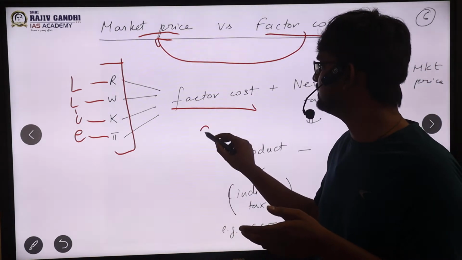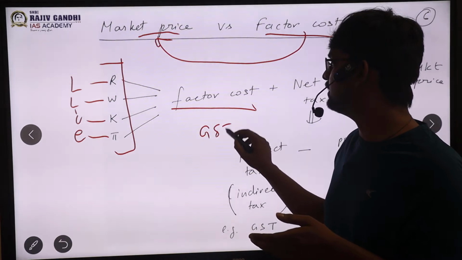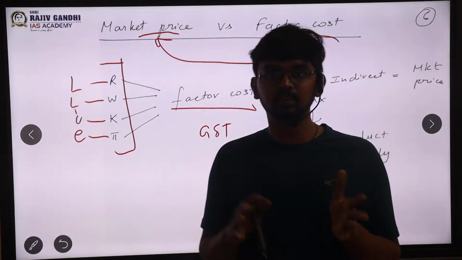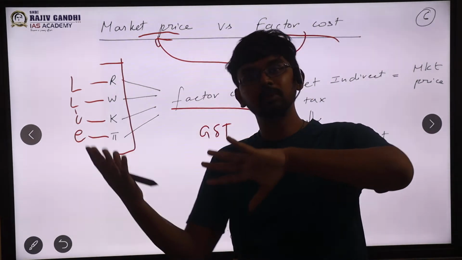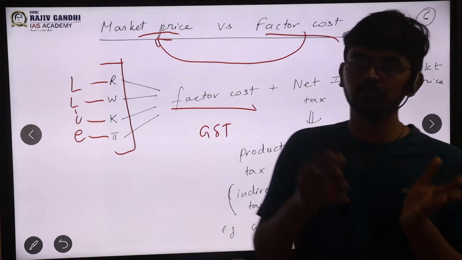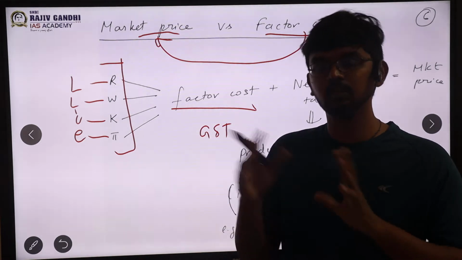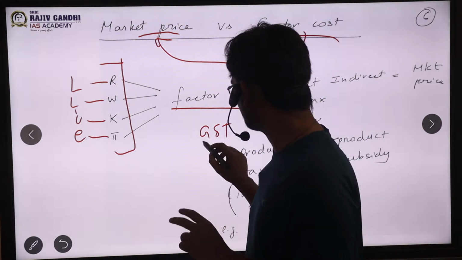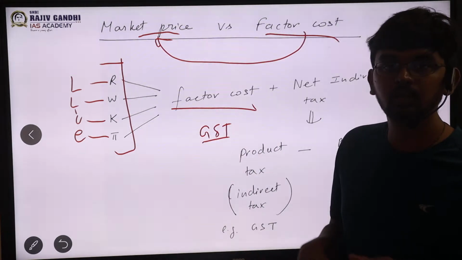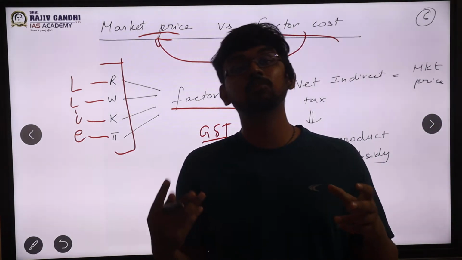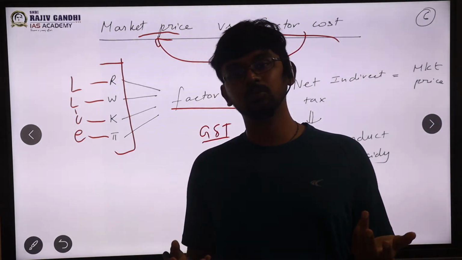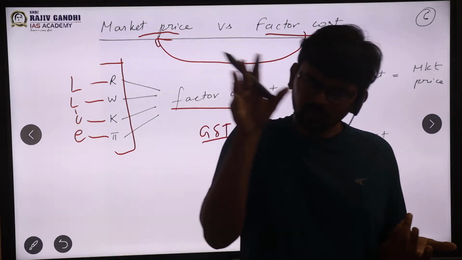They will impose a GST, which is nothing but an indirect tax. Indirect tax, what is it? That is part of public finance. As of now, take it as a tax, you can also say a tax or an indirect tax. GST is an indirect tax, that will be explained later. So I'm just imposing a tax. Plus on top of that, for farmers to get benefited, what am I doing? I am giving a subsidy.